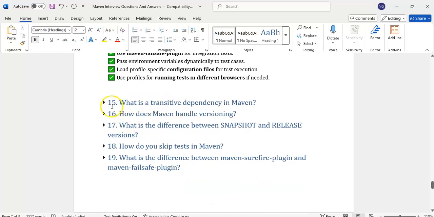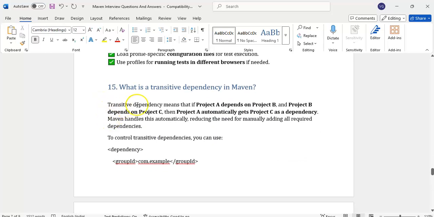What is a transitive dependency in Maven? Transitive dependency means if project A depends on project B, and project B depends on project C, then automatically project A gets the dependency on C. A depends on B, B depends on C, so automatically A also depends on C.